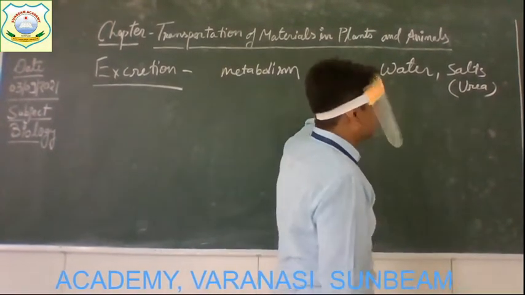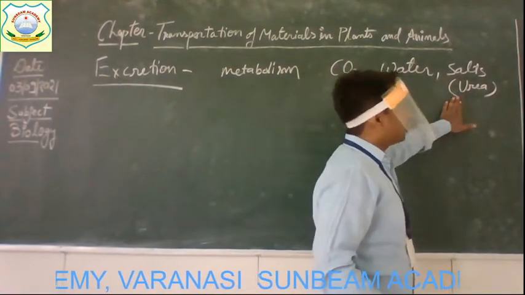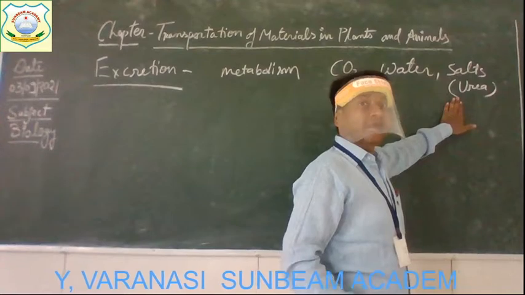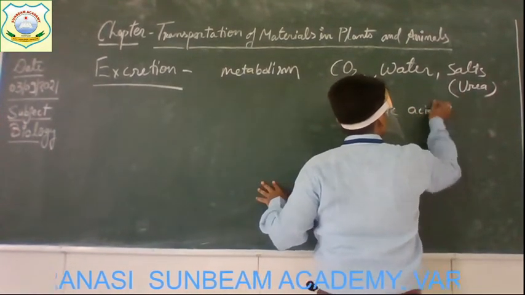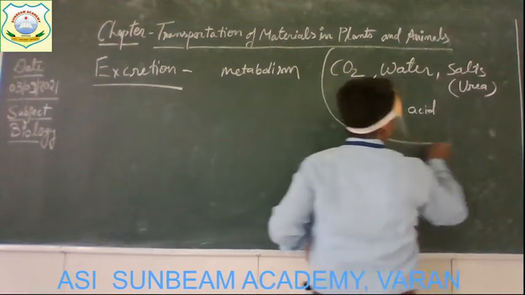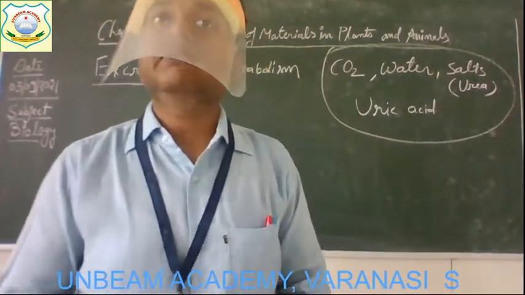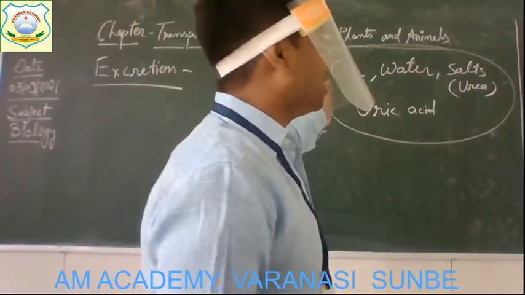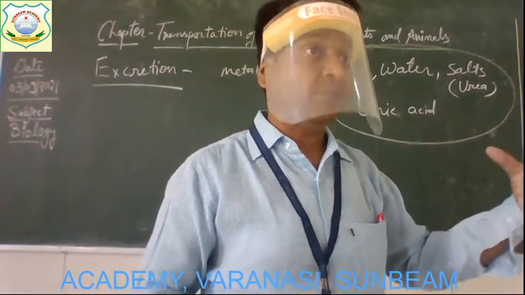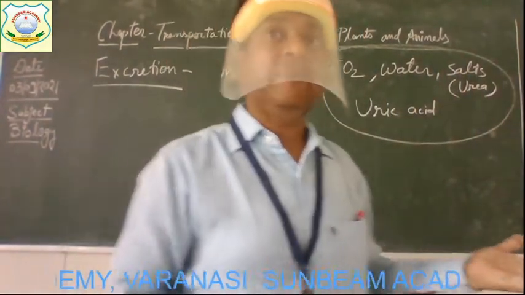So carbon dioxide is one of the waste products. Water is also a waste product. Salts like urea salts and also uric acid. So these together are the waste products produced in our body during chemical reactions, and these all need to be removed from the body, because if they remain in the body for a long time, what will happen?